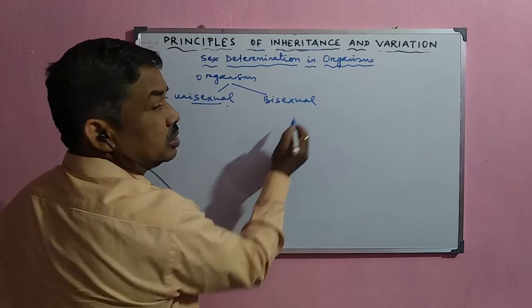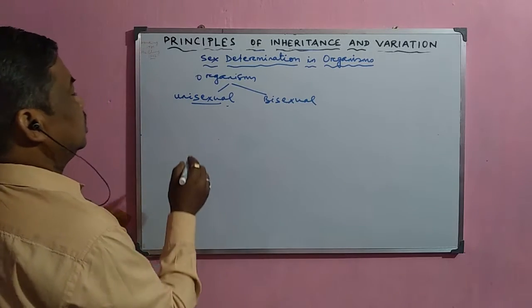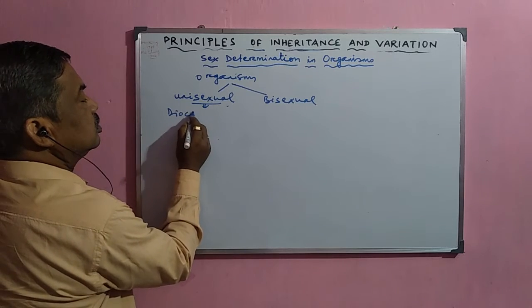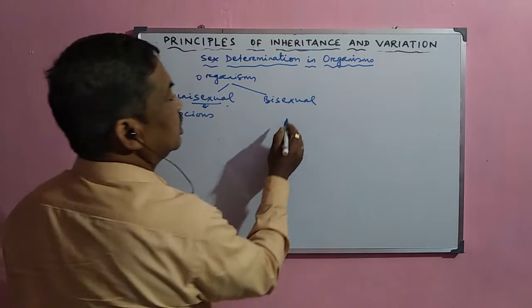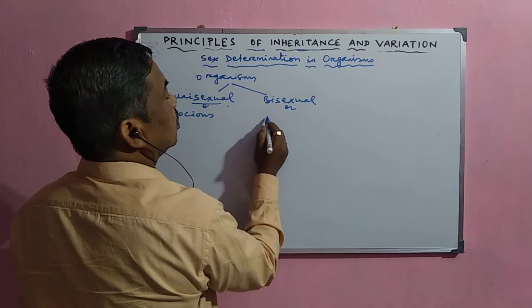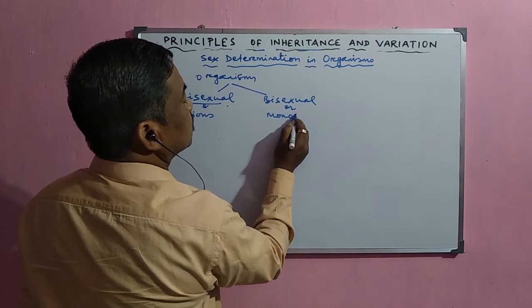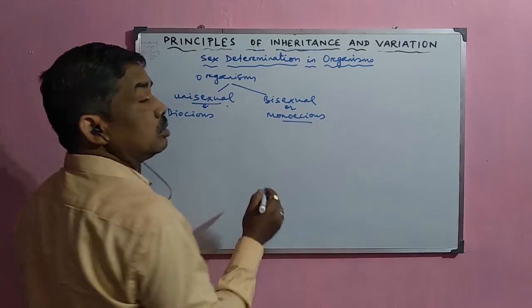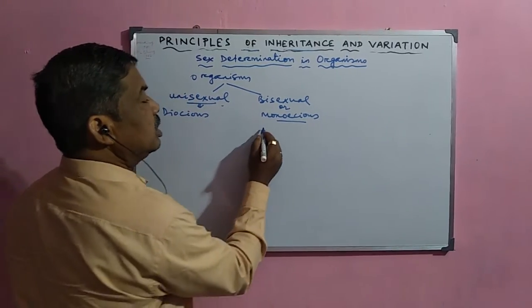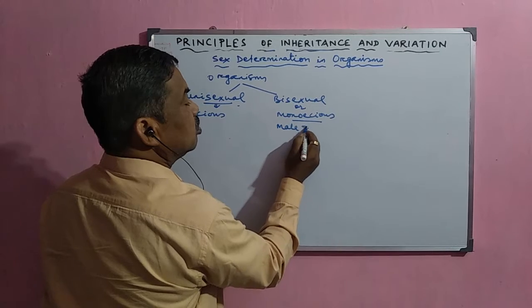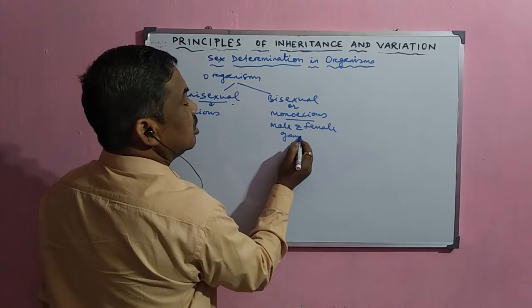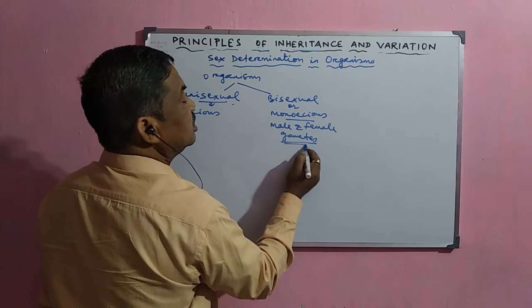Then the unisexual organisms are also called dioecious, and the bisexual organisms are also called monoecious. In the case of a monoecious organism, normally both male and female gametes are present or produced by the same individual.